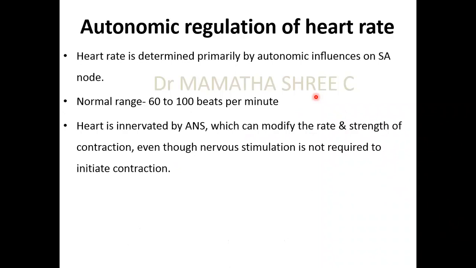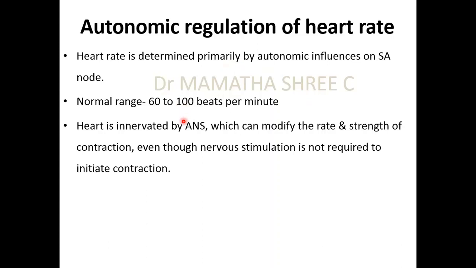So as we know that SA node is the pacemaker of the heart, and that is the one which maintains the normal heart rate. We know that SA node is under the influence of autonomic nervous system, both sympathetics and parasympathetics. Under this influence, the normal range is maintained at 60 to 100 beats per minute.